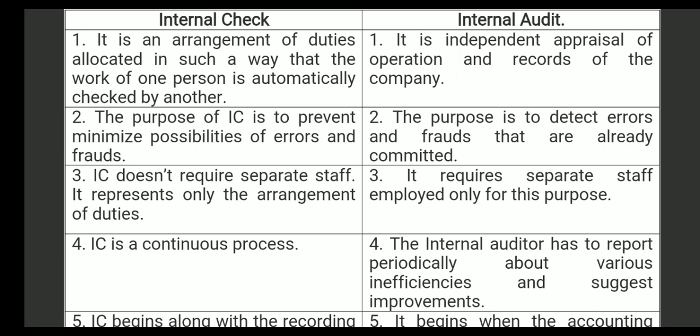Error may be knowingly or unknowingly made, but fraud is made purposefully, knowingly. For example, when they are preparing the cash account, the payment made to employee A is actually 10,000, but in the book they have written 12,000. They knowingly wrote 12,000 though it is actually 10,000. That is a fraud, and to find out this type of thing, internal auditing is needed.